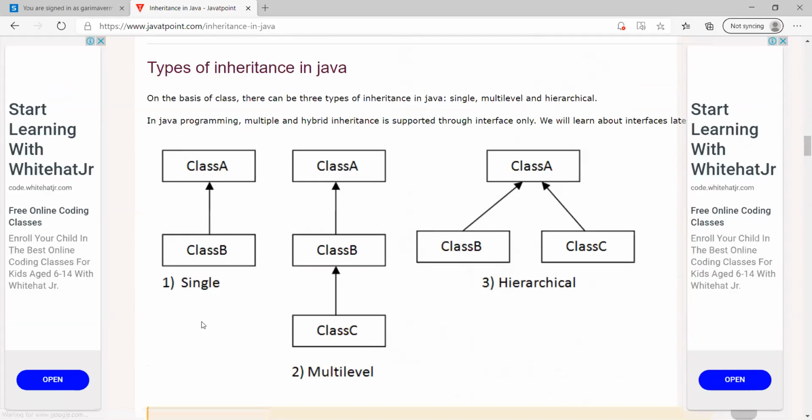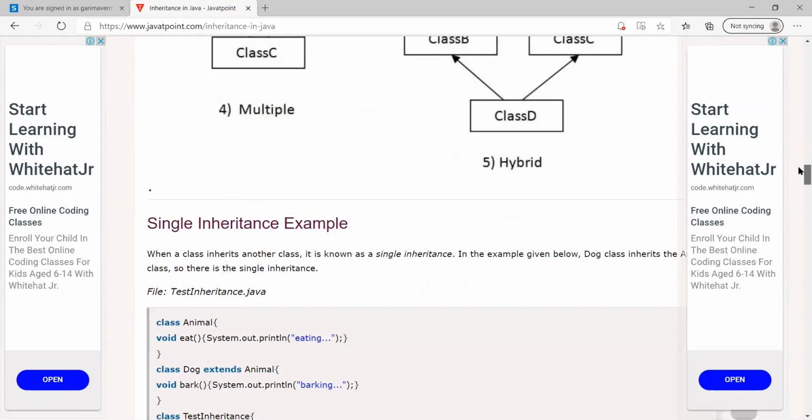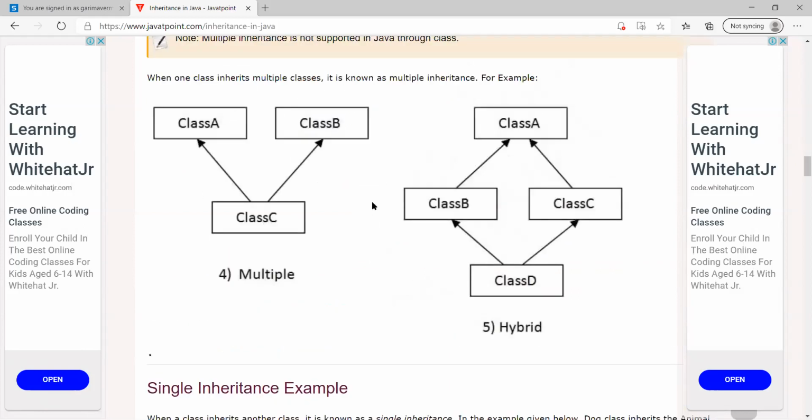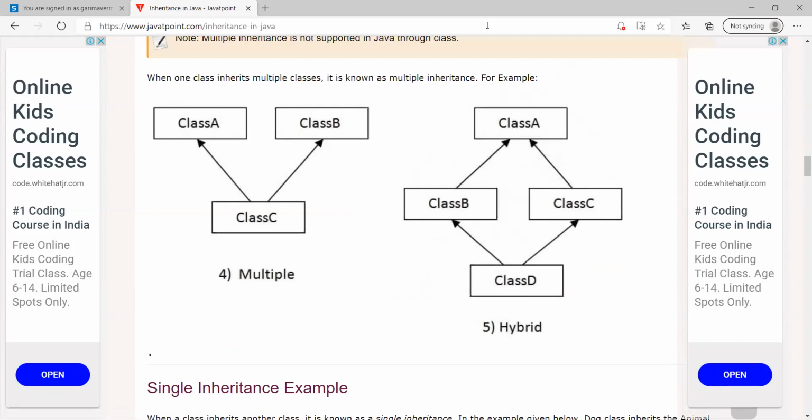Single inheritance can be implemented directly in Java. Multi-level inheritance we have already seen can be implemented directly in Java, and hierarchical inheritance can also be implemented directly in Java. But these two types of inheritance you cannot implement directly in Java using the extends keyword. For that we require an extra structure, an extra concept that is called interface. So this is all about the inheritance. Now in the series of inheritance there are certain more concepts that we will see in the next lecture.